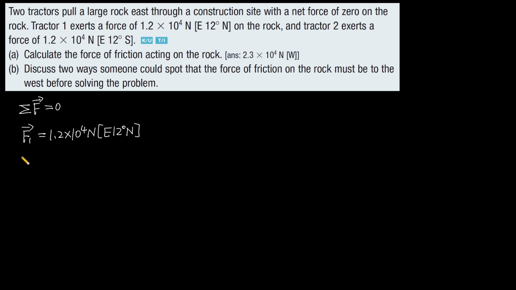And the force that tractor 2 exerts on the rock is 1.2 × 10^4 Newton, and the direction is east, 12 degrees toward south. So the magnitudes of force 1 and force 2 are equal. And for A, we need to find the force of friction on the rock.